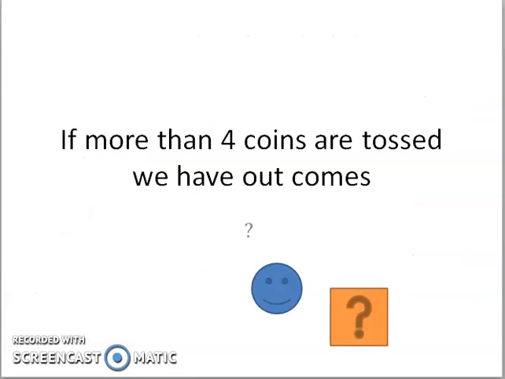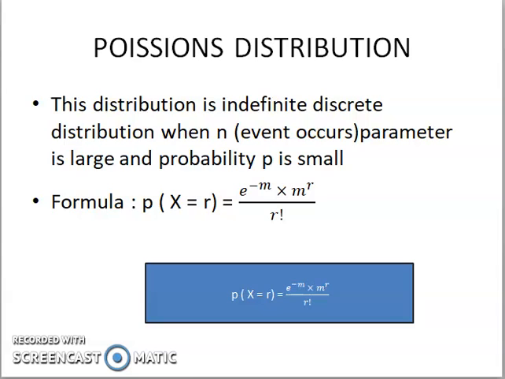But if more than 4 coins are tossed, the outcomes are not countable. So we must use the probability distribution concept. For this, we need the Poisson distribution.